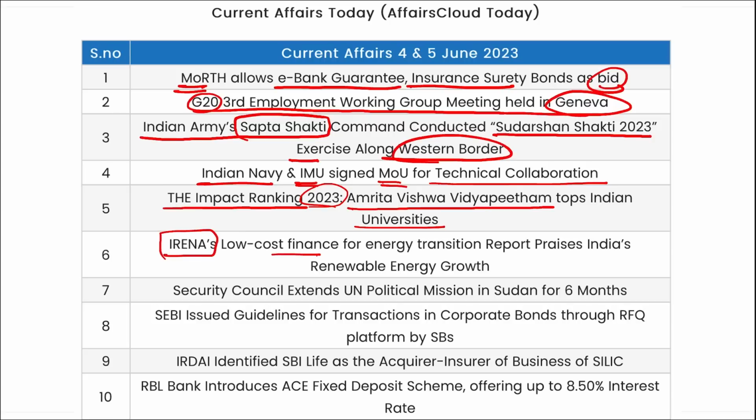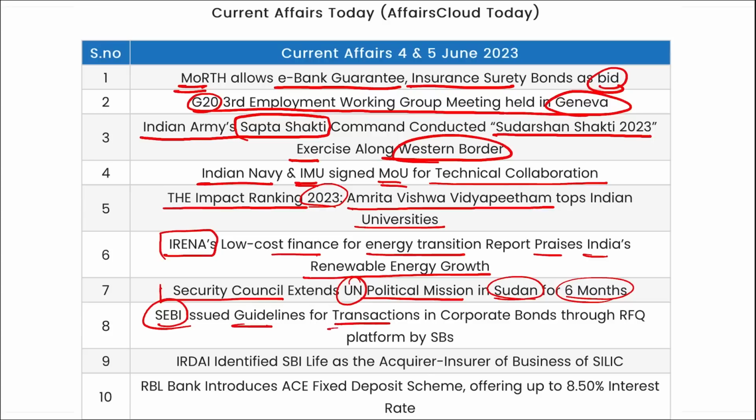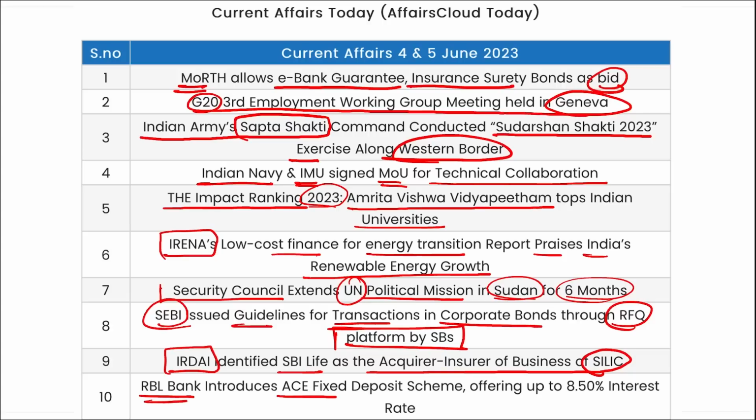IRENA's low cost finance for energy transition report praises India's renewable energy growth. Security Council extended the UN political mission in Sudan for the next 6 months. SEBI issued guidelines for the transaction in corporate bonds through RFQ platform by SBs, that is your stockbrokers. Then IRDAI identified SBI Life as the acquirer insurer of the business of SILIC. RBL Bank introduced ACE fixed deposit scheme that is offering up to 8.5% interest rate.